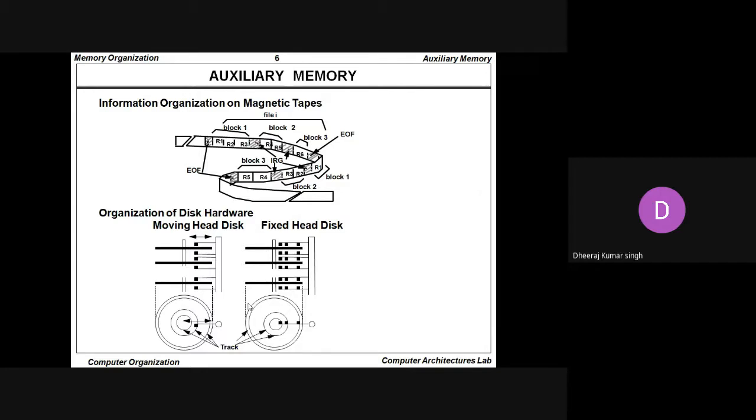Whatever memory you see today, such as the hard disk drive, the flash drive, the pen drive, the compact disk, and the magnetic tape drive, these are all well-known names for auxiliary memory. The most common auxiliary memory is the hard disk drive.